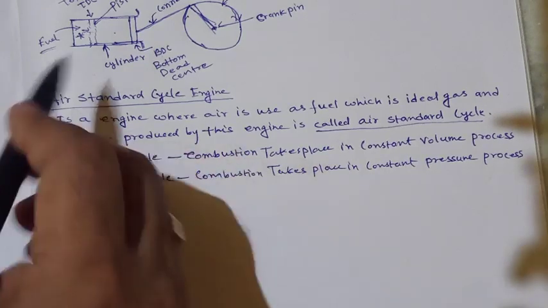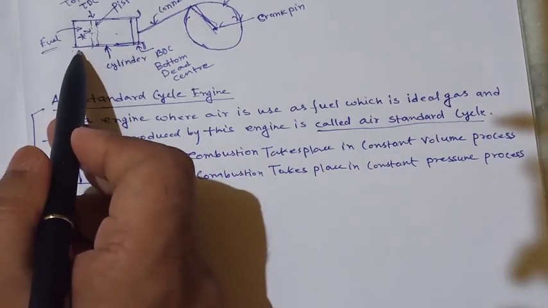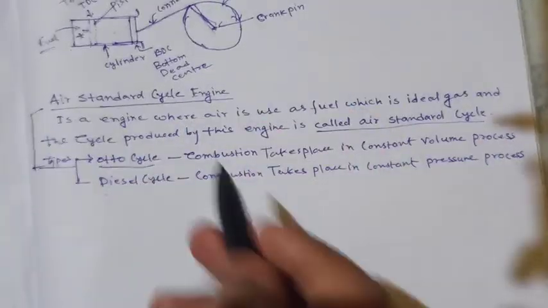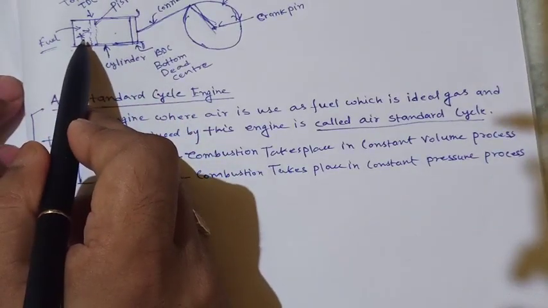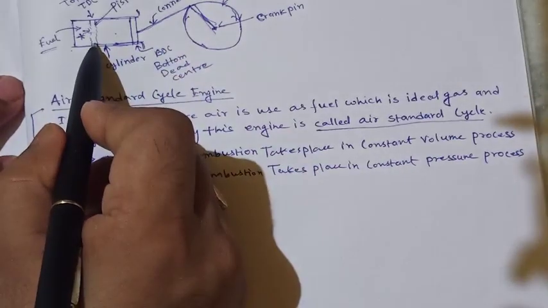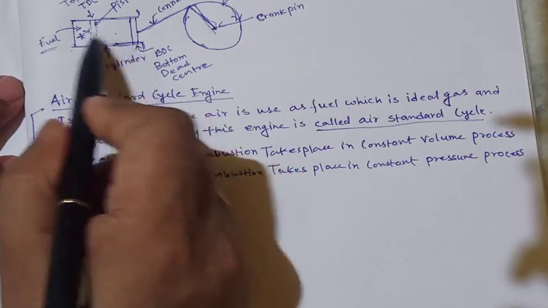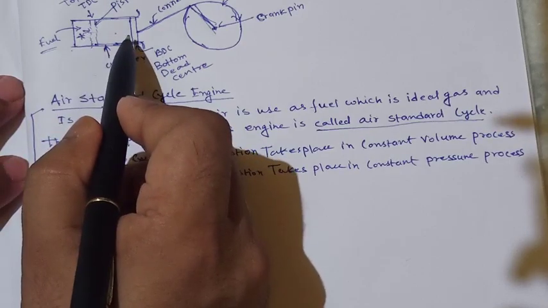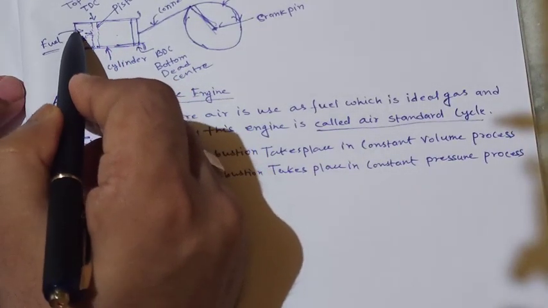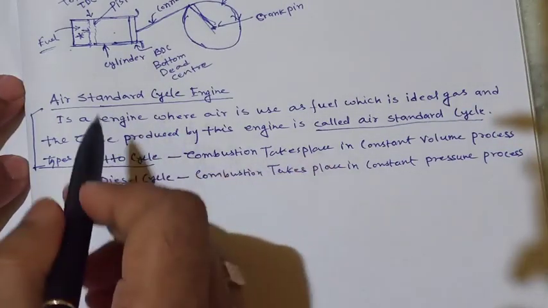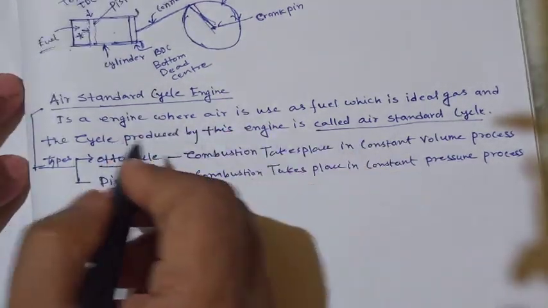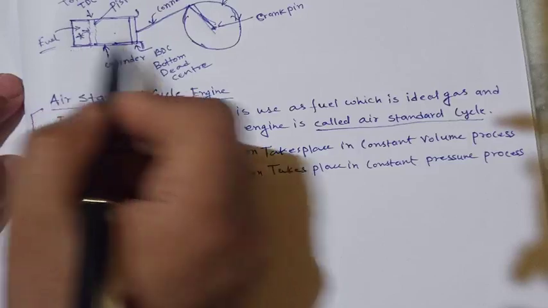When burning takes place, at that time the piston will not move. For the Otto cycle, the piston will not move. If the piston does not move, then when combustion takes place, the volume will be constant. That is the Otto cycle. When we draw the Otto cycle, we always have to maintain the volume as constant.